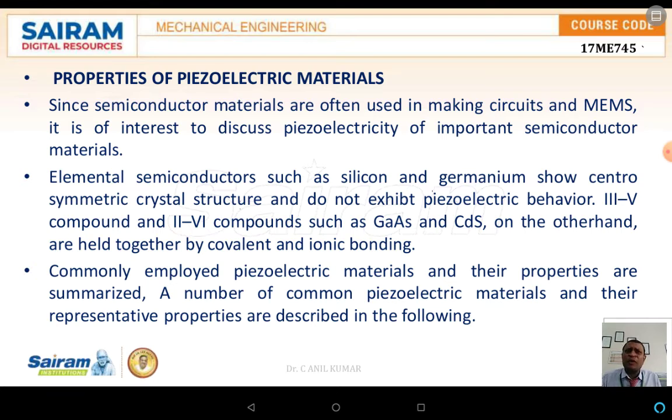There are a number of common piezoelectric materials, but here what we are discussing is only some of the piezoelectric materials which are well known. The first one we are discussing is quartz, the second one is PZT, and the third one is nothing but ZnO. These are the three different materials we are discussing in the further slides.